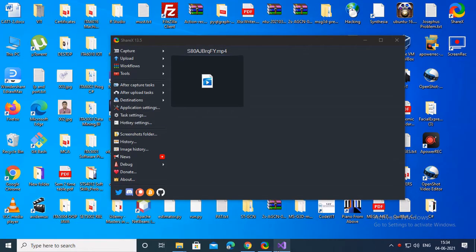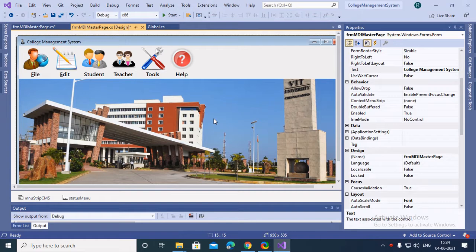So hello again guys. This is my Visual Studio 2019, and this is the main page of my project, college management system. You might be wondering how I added these icons and this image here. This is nothing but a menu strip where you can add anything like a text box, combo box, or even a menu item. So what is a menu item?